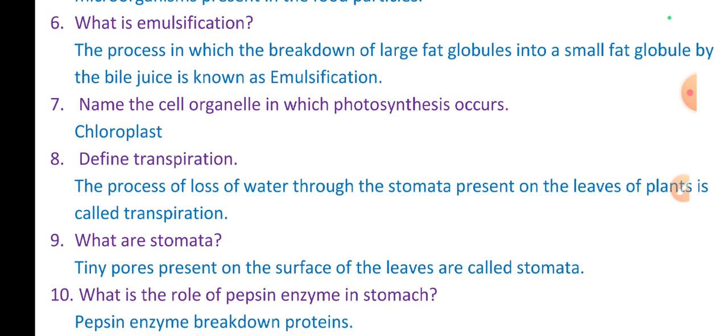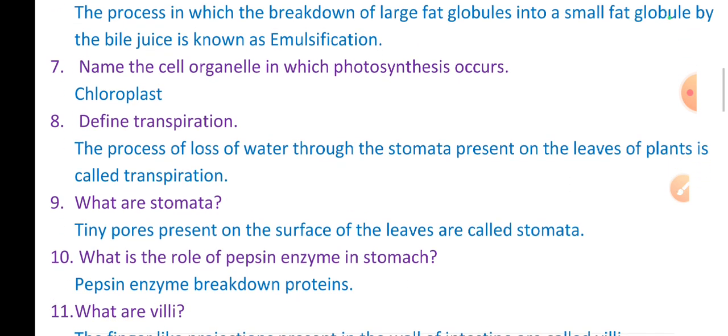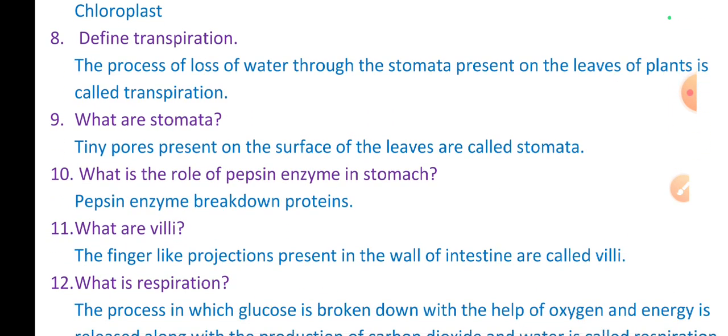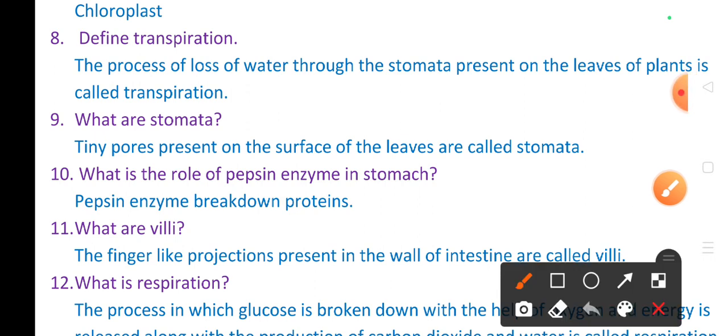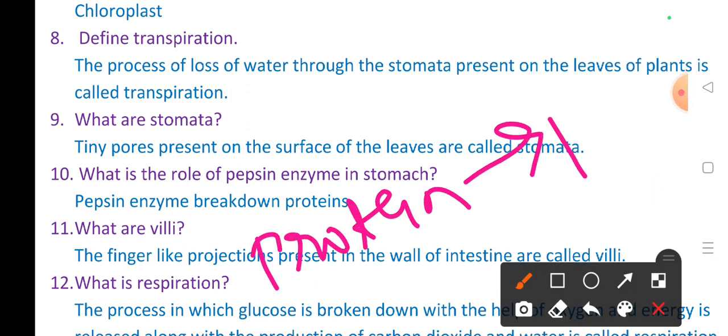Name the cell organelle in which photosynthesis occurs. It occurs in the chloroplast. Define transpiration. The process of loss of water through the stomata present on the leaves of the plant body is called transpiration. What are stomata? Tiny pores present on the surface of the leaves are called stomata. What is the role of the pepsin enzyme in the stomach? The pepsin enzyme breaks down proteins. Pepsin converts protein into polypeptides.